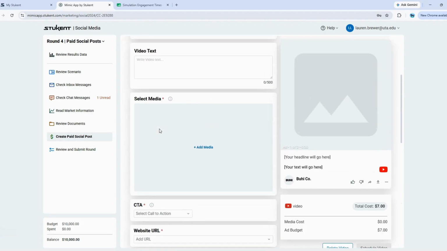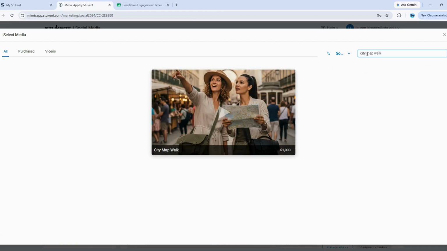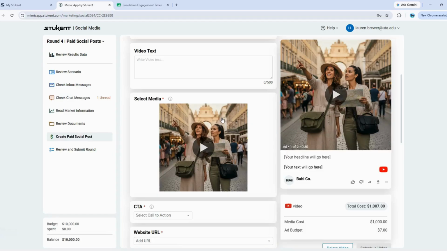So let's start with our media. For my media, I'm going to select City Map Walk. And in this video, I've got two women exploring a busy city street, one pointing ahead while the other holds a map, with historic architecture and market activities surrounding them. So this video is only $1,000. Overall, this video does not take up too much of my budget.